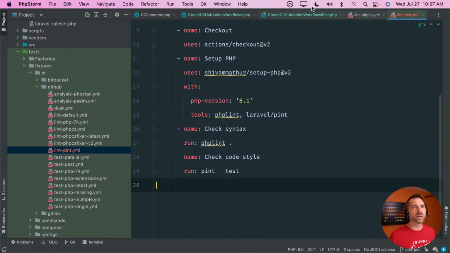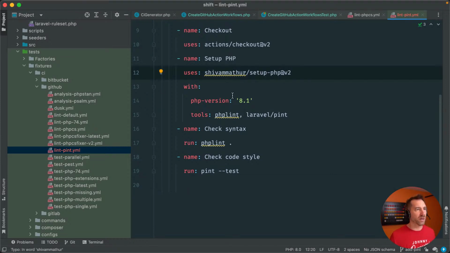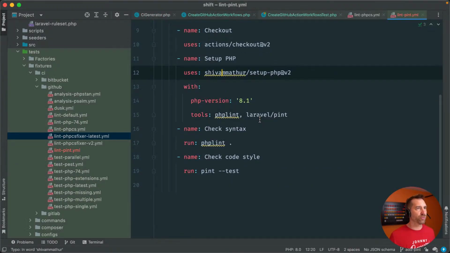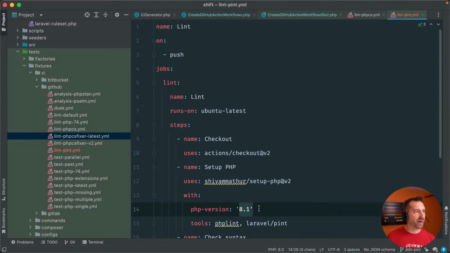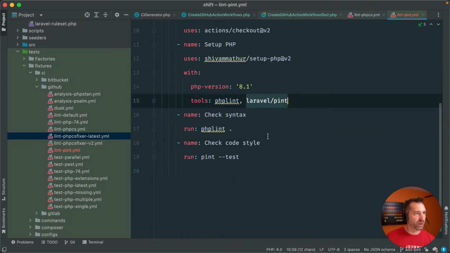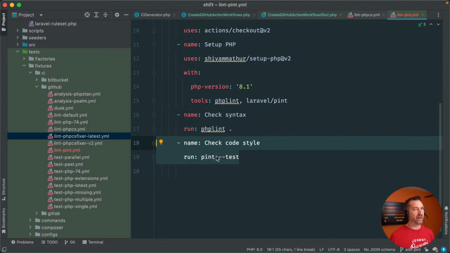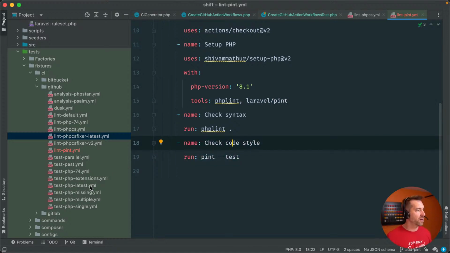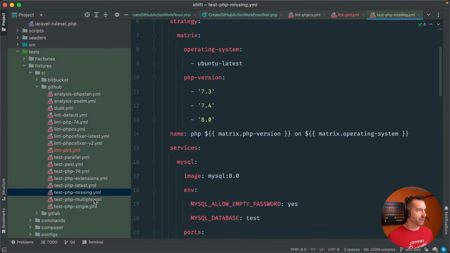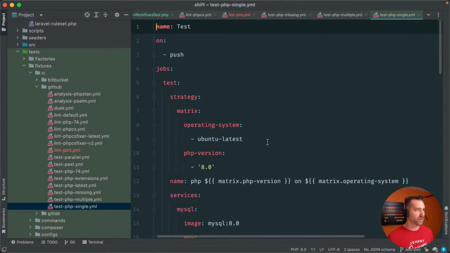So, let's fire up Docker and listen to my iMac explode, and we'll see if this works. All right, cool. What we would prove here is not only that the PHP version would get bumped, potentially, but also that this is going to end up putting Laravel pint in and changing this code style test. Now again, I fully expect this to fail right off the bat, but we'll get that running here in just a minute.